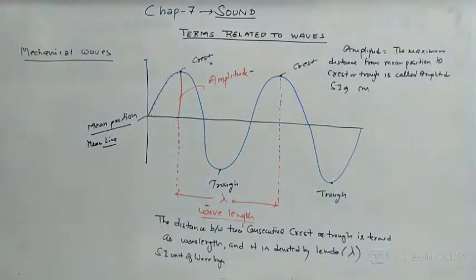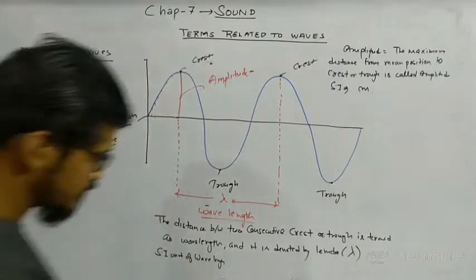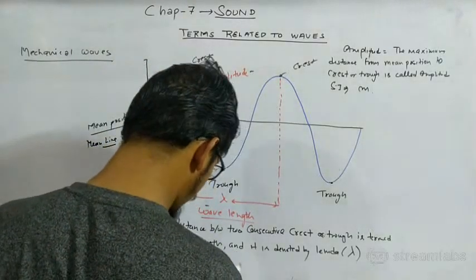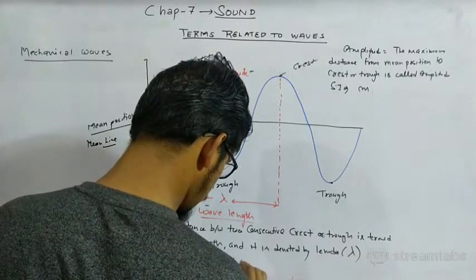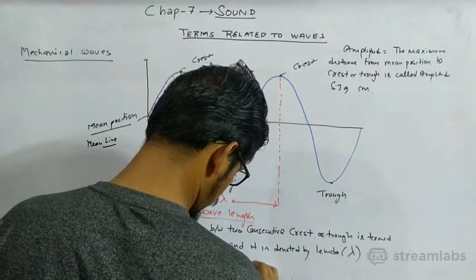And what is the SI unit of wavelength? The SI unit of wavelength is angstrom.